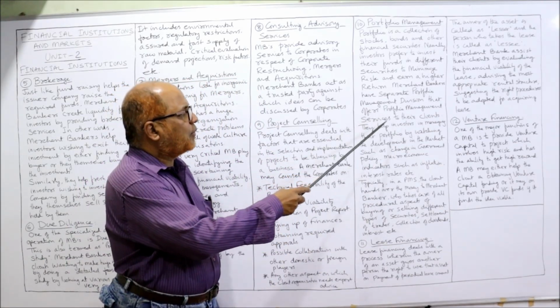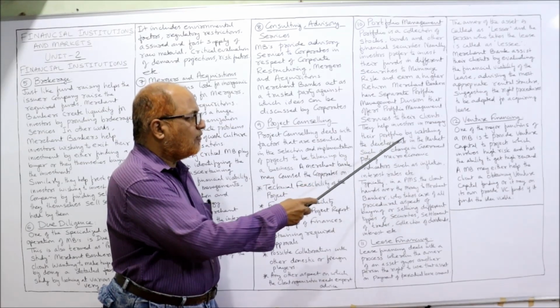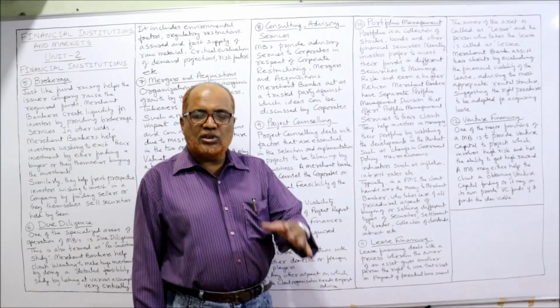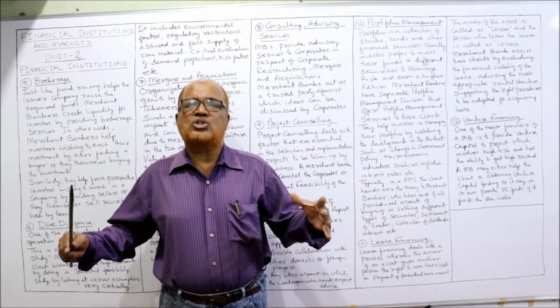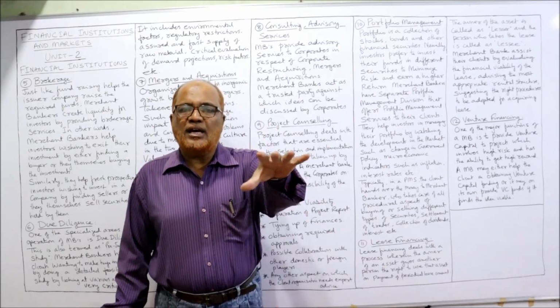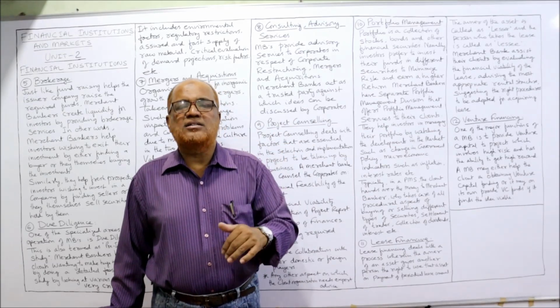Now, the portfolio management service to the client. They help investors in managing their portfolio by watching developments in the market, such as change in the government. These merchant bankers will help the investors in making projections and expectations: which security will be good, where the investments are safe, where we can get the higher return.